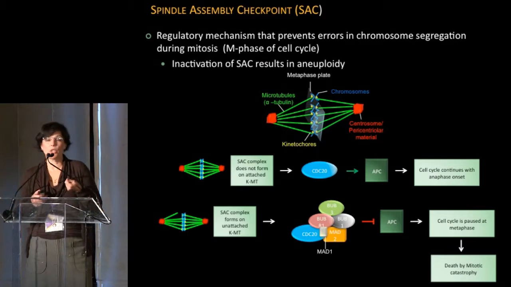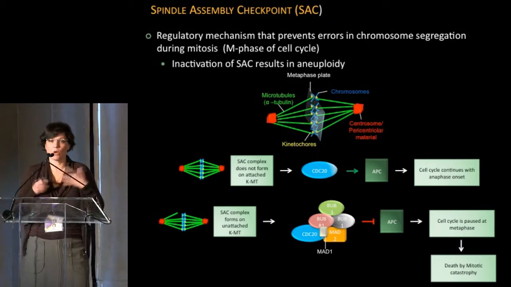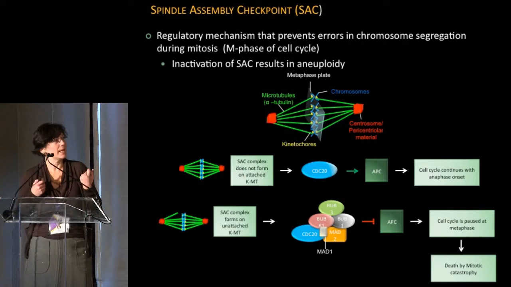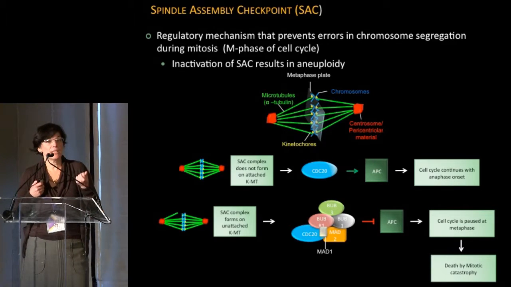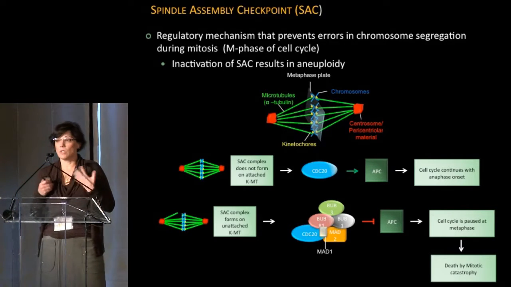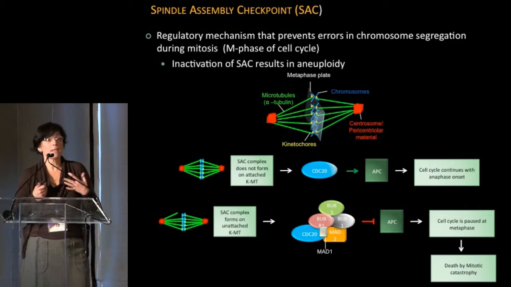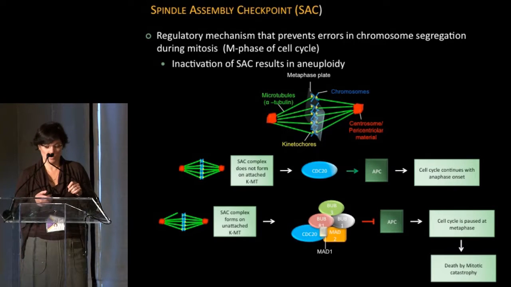What was really intriguing for us is this chromosomal scattering and abnormal spindle attachment. So we were very interested in a process called the spindle assembly checkpoint. It's a mechanism that exists in somatic cells as well as in germ cells that ensures the chromosomes are properly attached through the kinetochores to their microtubules.